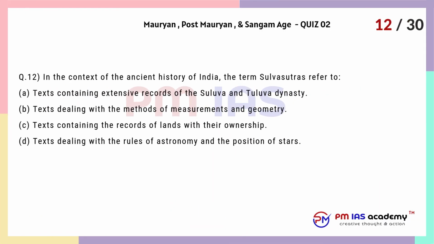Question 12. In the context of the ancient history of India, the term Sulvasutras refers to A. Texts containing extensive records of the Suluva and Tuluva dynasty. B. Texts dealing with the methods of measurements and geometry. C. Texts containing the records of lands with their ownership. D. Texts dealing with the rules of astronomy and the position of stars.